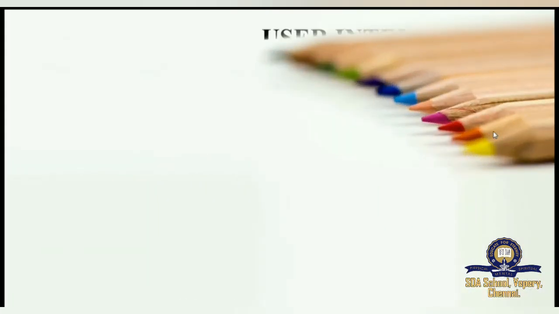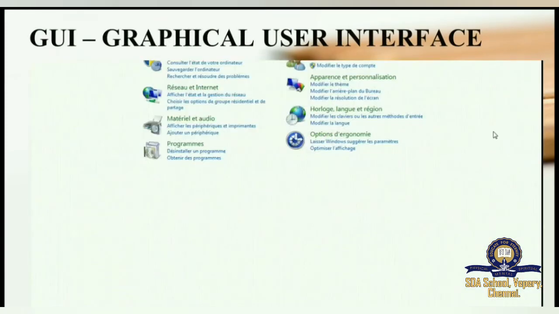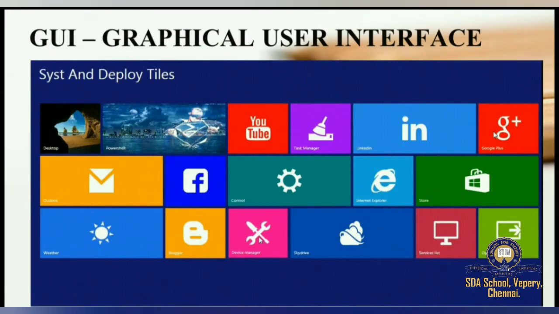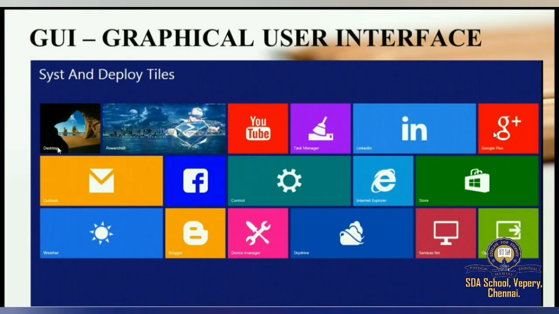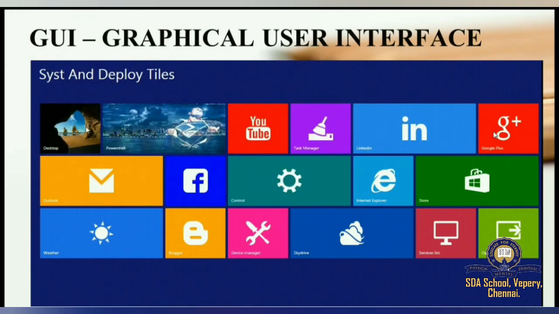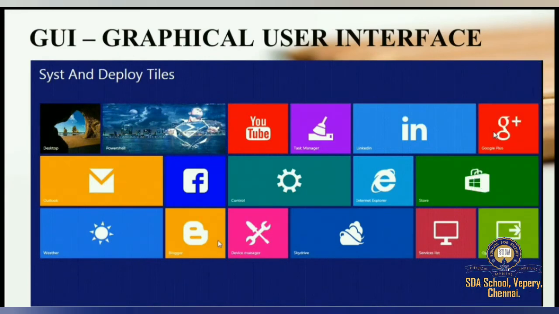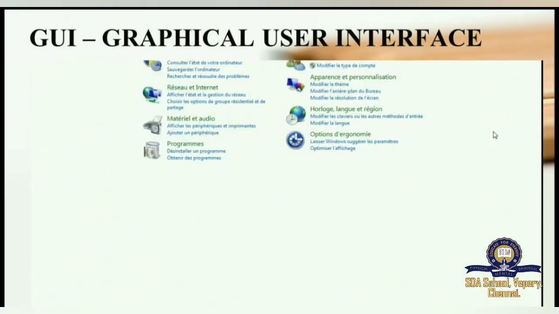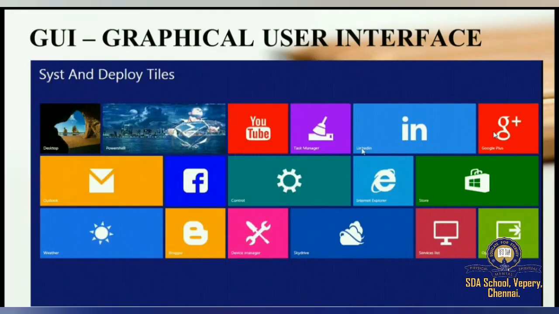So how does the GUI screen look like? Let us see through some example. This is your graphical user interface. So what am I doing here? These are all the menus on my screen, and this is my desktop and I'm just going to some other folder. I can open multiple files at a time. Whatever folder I need, I can just click once using the mouse and I can proceed with my work.